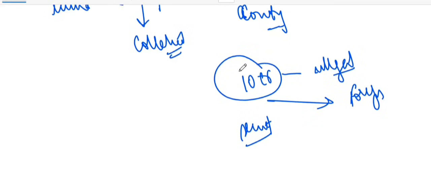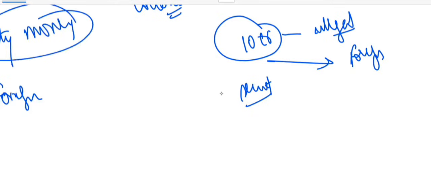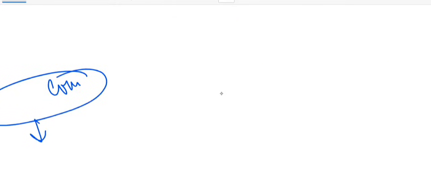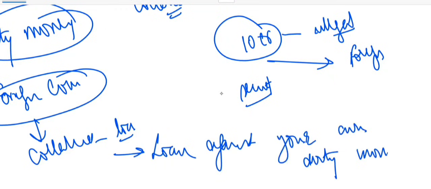So whenever you hear this word back-to-back loan, just think about it. We have dirty money, right? You have dirty money and you have sent that dirty money into a foreign country and you are using that particular money as collateral for a loan, right? So now that dirty money looks legal, it looks clean. So basically this is like using illicit funds as security for a legitimate loan. You can think of it like a loan against your own dirty money abroad.